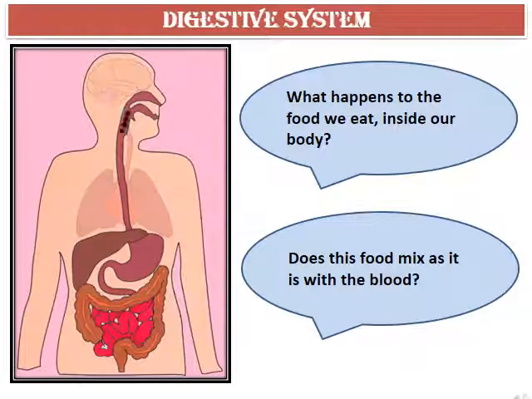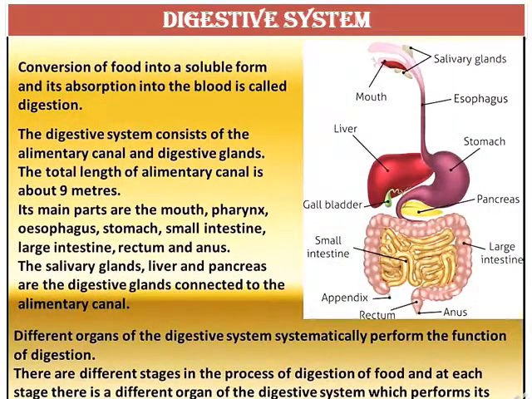Now let's move ahead and learn more about digestive system. What happens to the food we eat inside our body? The food that we eat gets digested in our body. Does this food mix as it is with the blood? No, it does not get mixed as it is. First, the food gets broken down from a complex substance to a simpler one, and then it gets absorbed into the bloodstream. So first, let's define what is digestion.